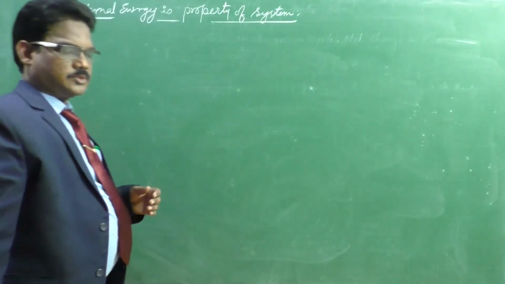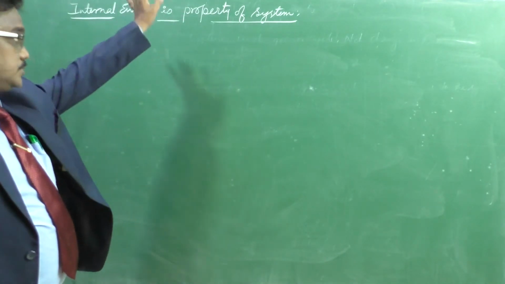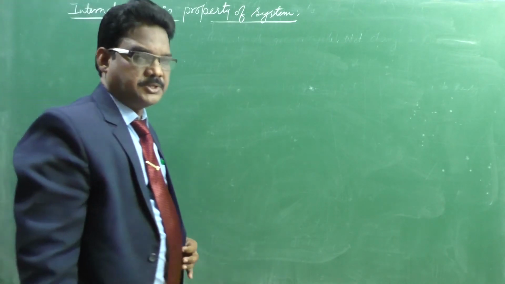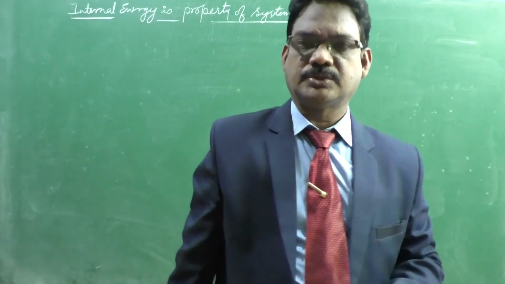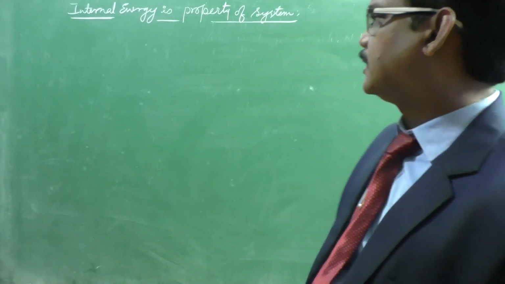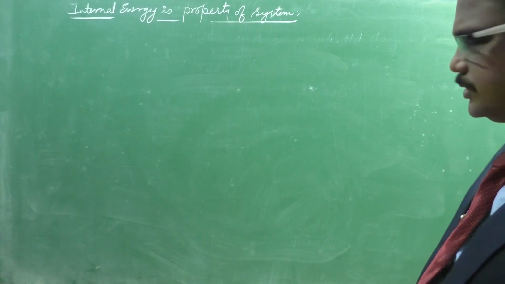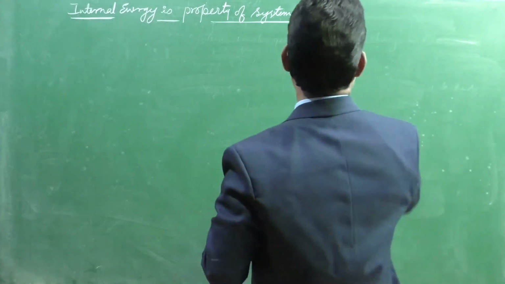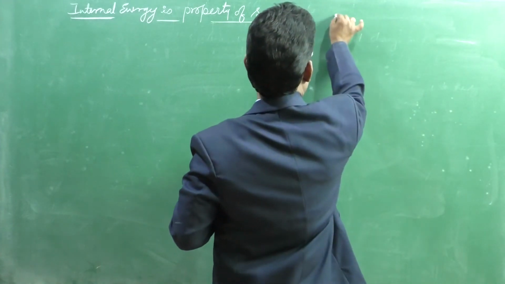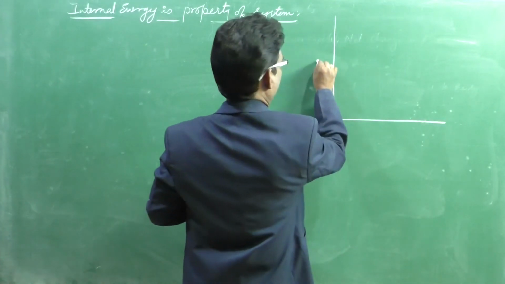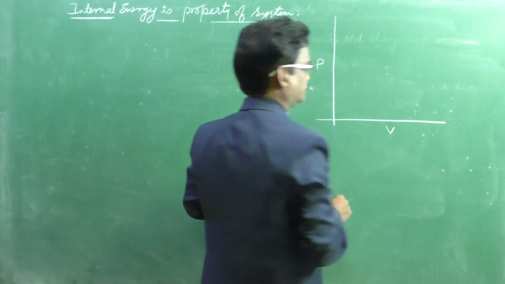To prove this, we need to do some derivation. In many JNT examinations, this question is asked: prove that internal energy is a property of a system. Consider a PV diagram, pressure versus volume.